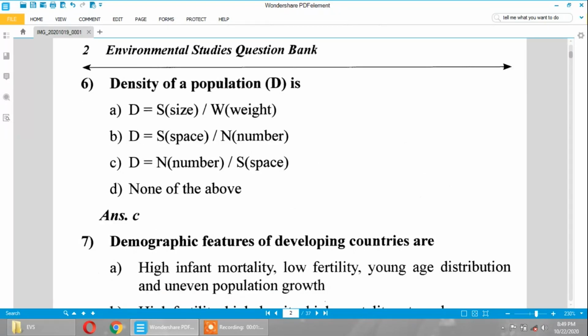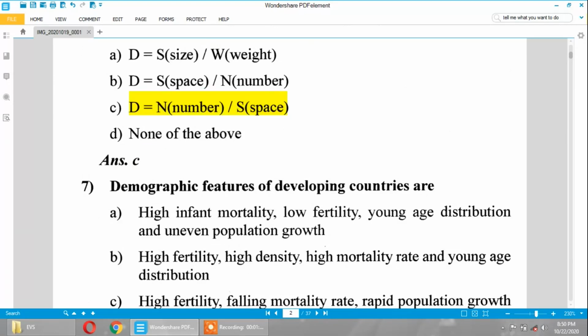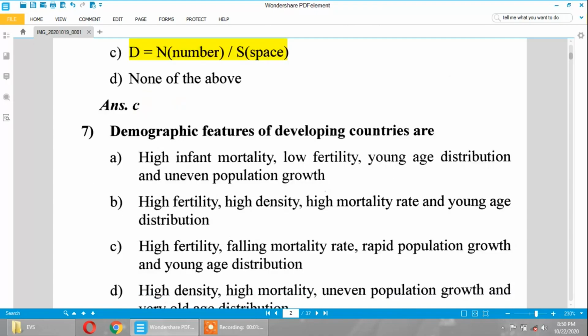Density of a population D is given by the formula D equal to N divided by S, the number of people living divided by the space. If the number is greater, the density will be greater. If the space is very small, the density will be greater. That is, D is directly proportional to N, D is inversely proportional to S. So remember the formula D equal to N by S.